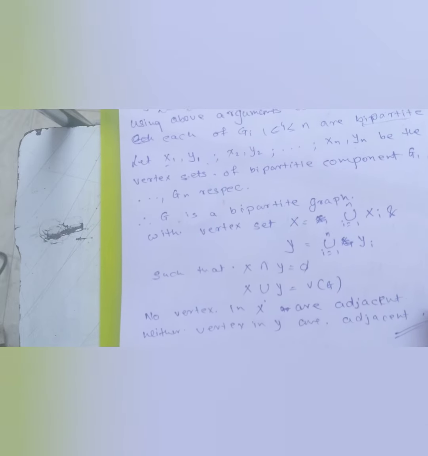By this I basically mean that there is no edge between two vertices of the set X, neither between vertices in Y. So this is a simple way using which we can justify that as well.